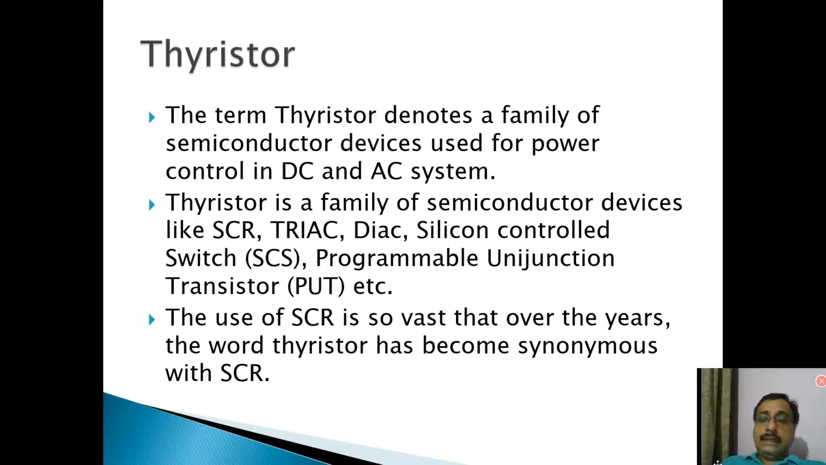Now, SCR is the main component which is used in thyristor, and SCR is so widely used in different applications. The name thyristor is sometimes used for denoting the SCR only. So if we say thyristor, that name may be used for SCR, because SCR is so widely used. We use the name thyristor for SCRs.